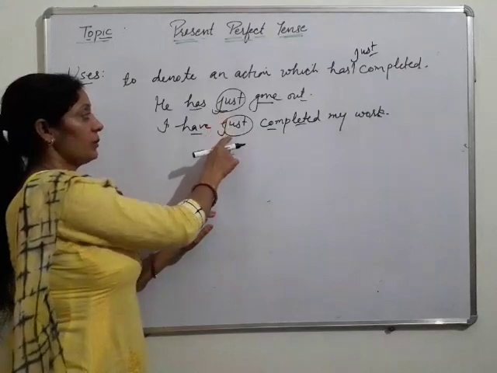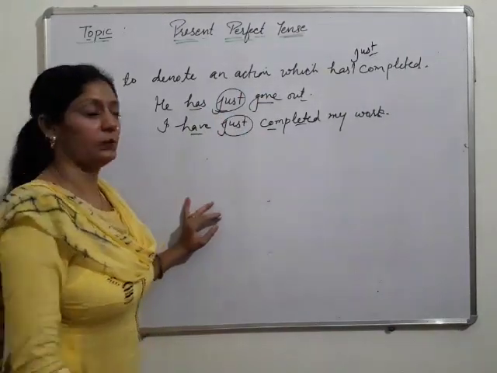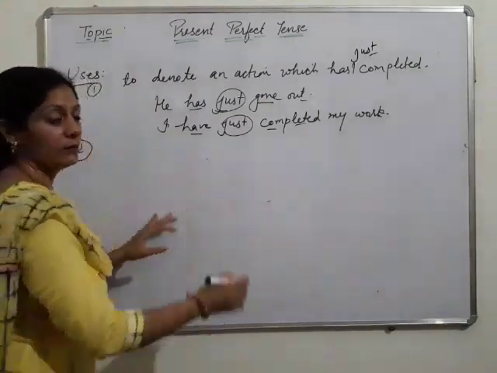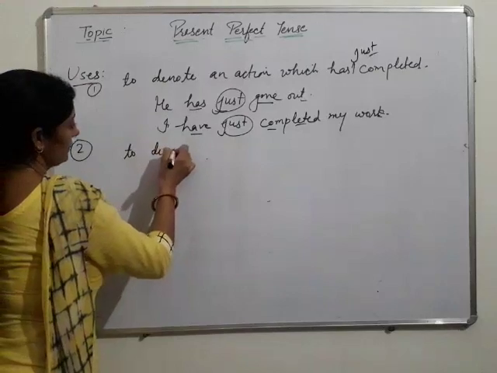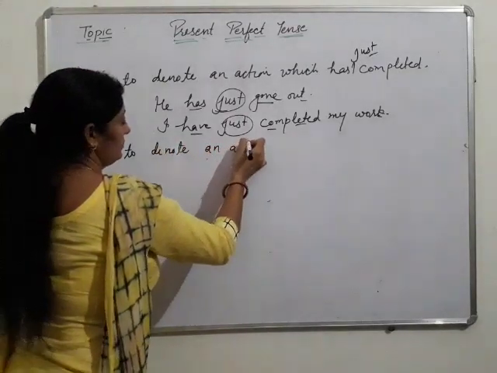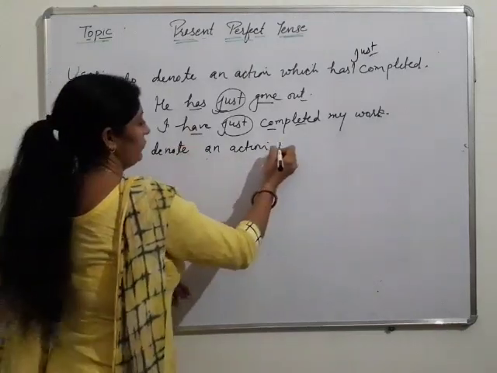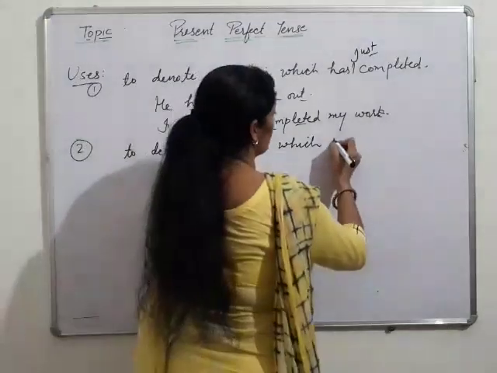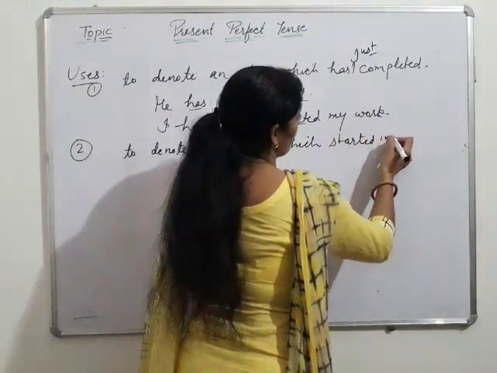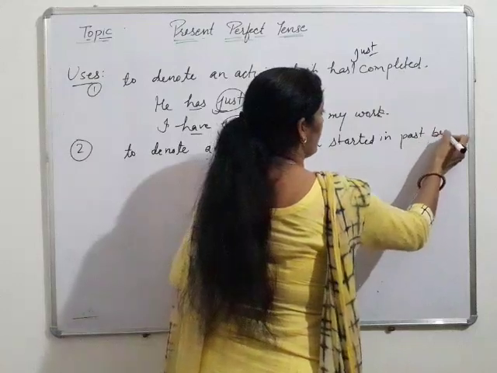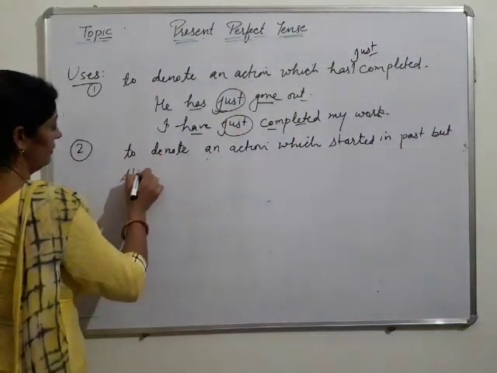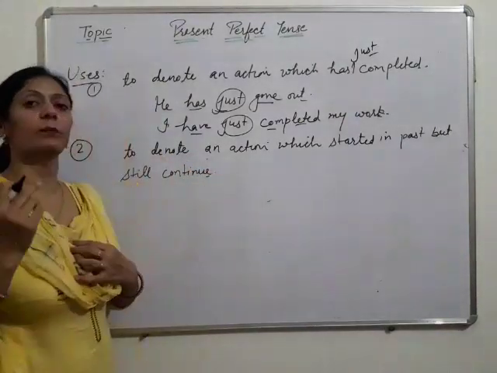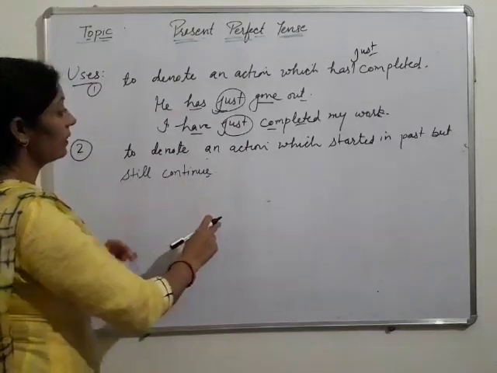The second use of present perfect is to denote an action which started in the past but still continues.